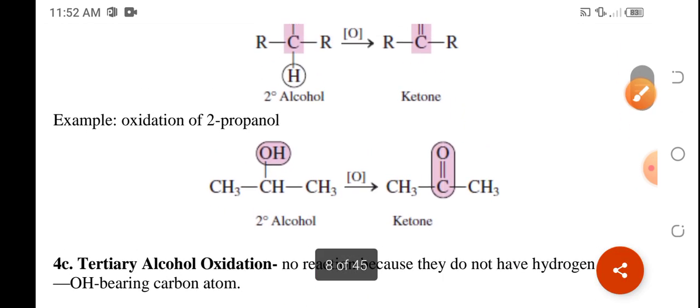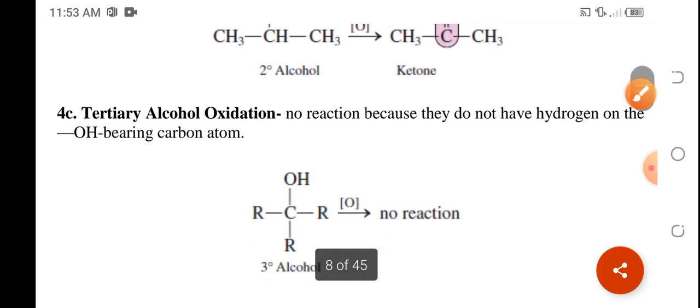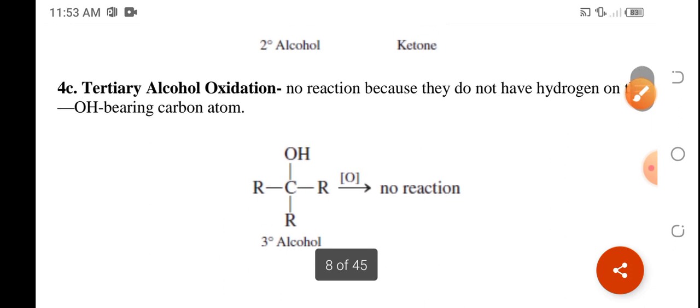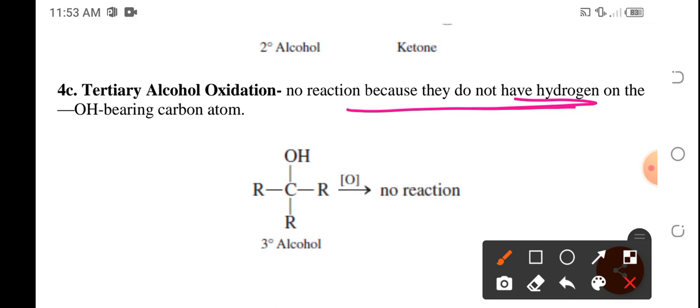Okay. Ang pangalan nito particularly ay 2-propanone. Known as 2-propanone. But that would be discussed in the next chapters. And tertiary alcohol doesn't have any hydrogen to be oxidized. Kasi, ang site of reaction is the carbon atom bearing the hydroxyl group. Okay?